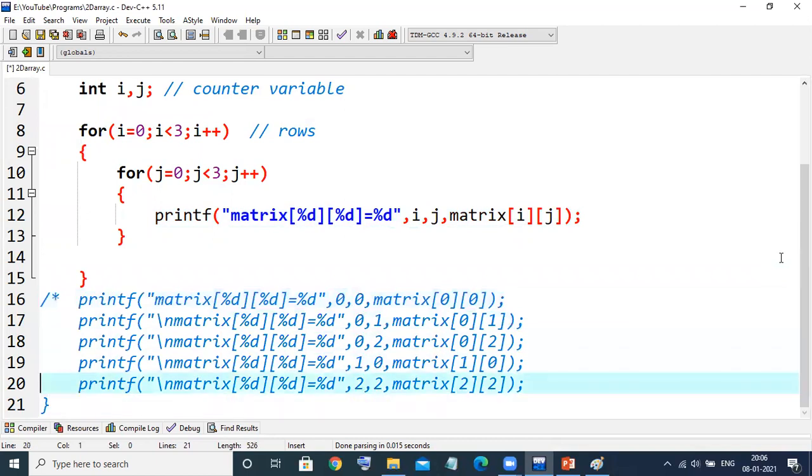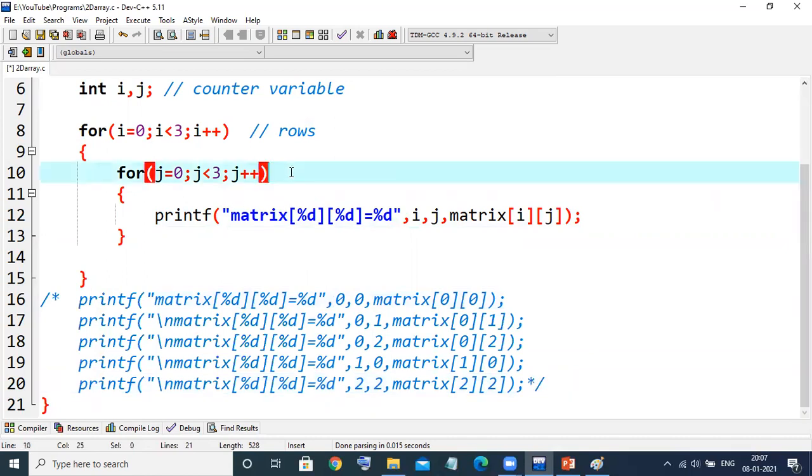I'm using a multi-line comment here. So how to use a multi-line comment? See, forward slash star, and up to where you want to comment, just put star and forward slash. The entire line will become a comment. That means the compiler won't see all these lines, right? This is for us only. The active program is shown in dark colors.